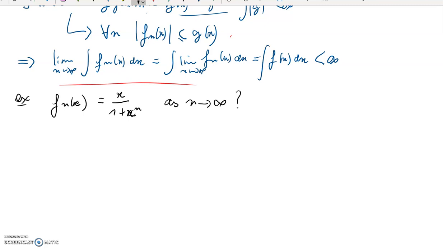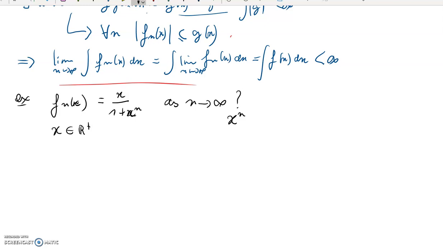What's happening? Well, the only term that depends on n is x to the n. And the limit of this depends on the value of x, of course. So first of all, we're going to restrict that to x in R plus. If you want to be very rigorous, we should write our function times the indicator function of R plus.